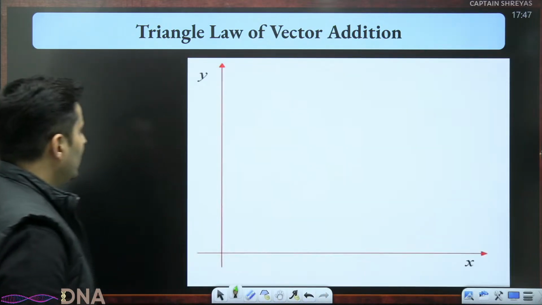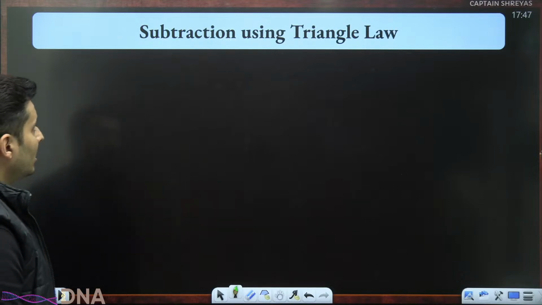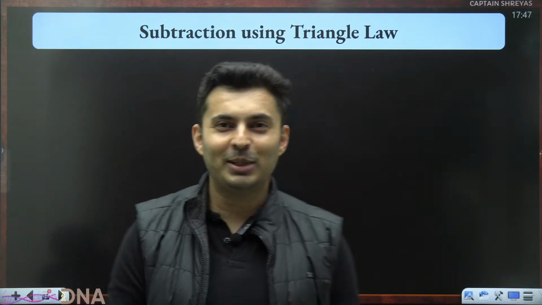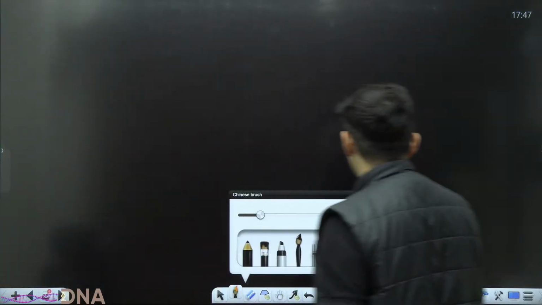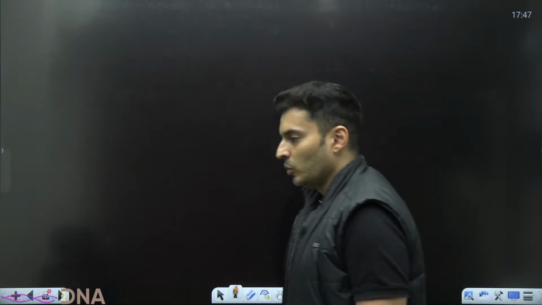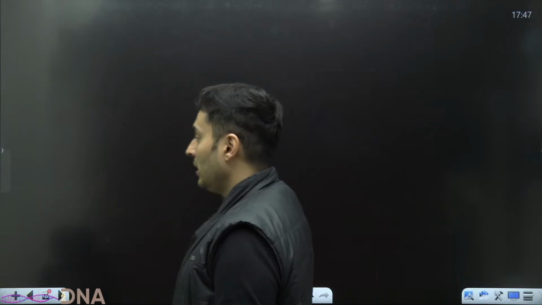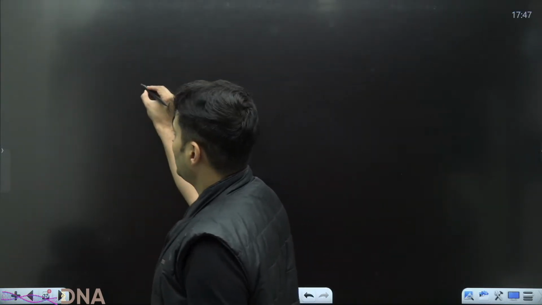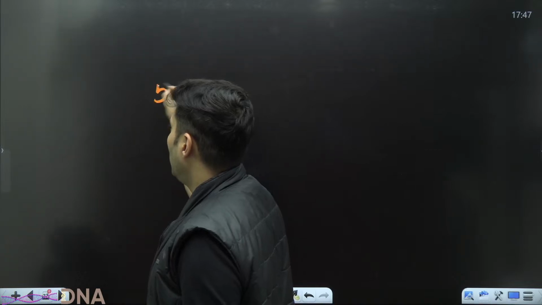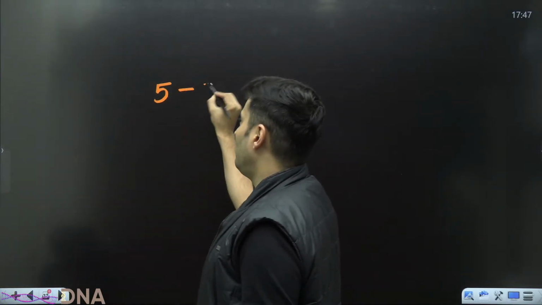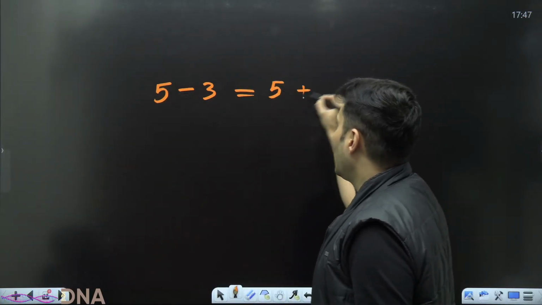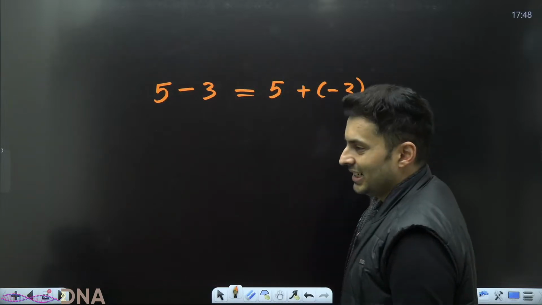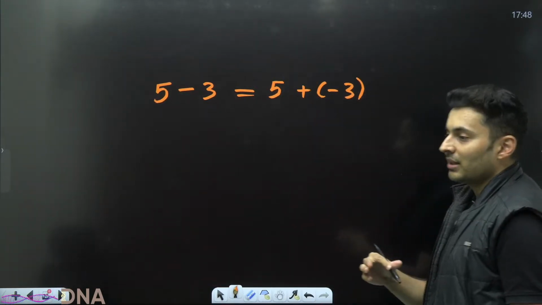Let's move on from addition to now subtraction. You're like, sir, so quickly you came to subtraction, sir. Yes. After a long time, I understood what exactly subtraction is. Once I reached some 8th or 9th standard, I understood actually subtraction is addition of a negative number. So when I do 5 minus 3, what you are actually doing is you are taking 5 and adding minus 3 to it.